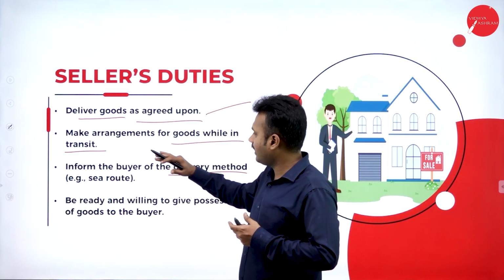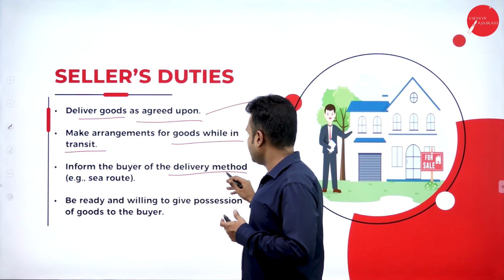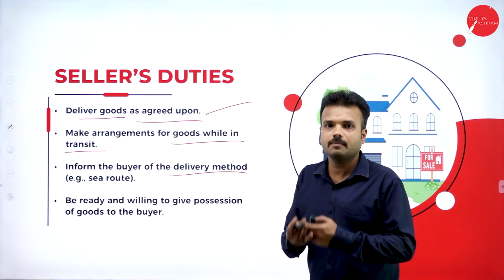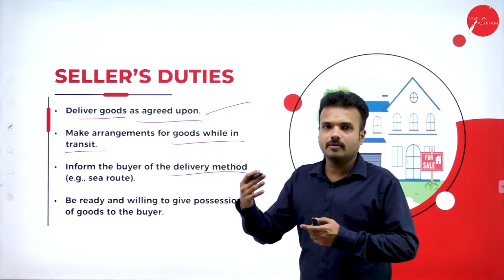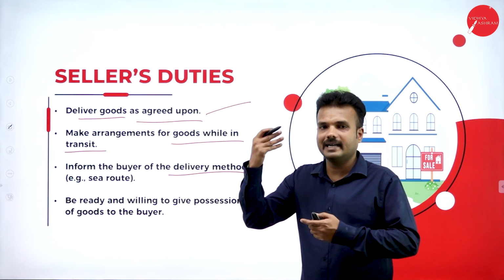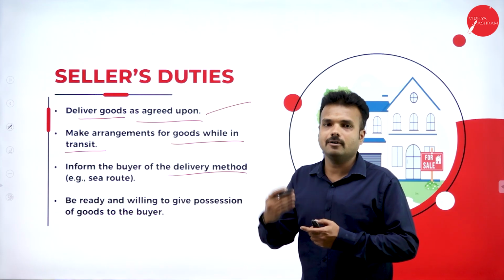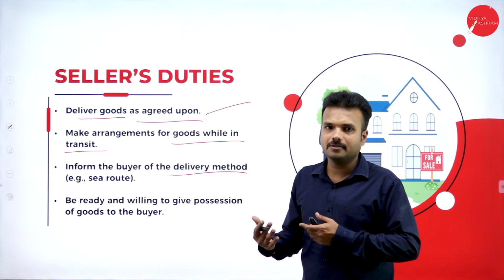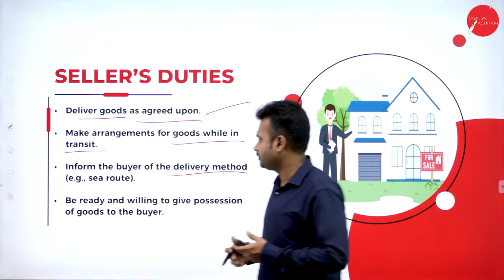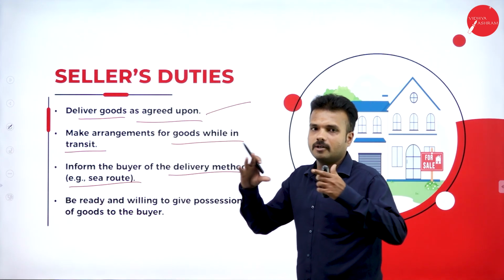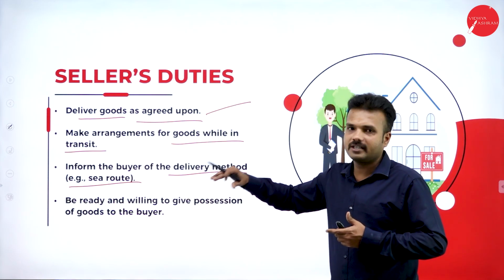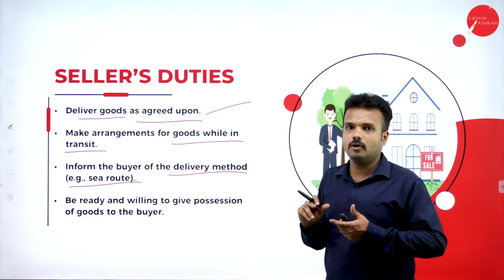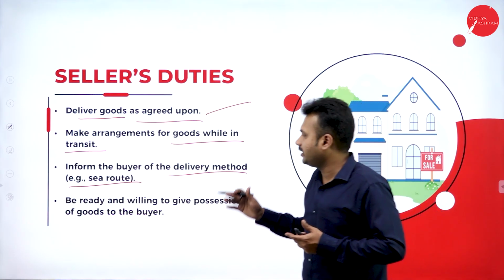So, inform the buyer about the delivery method. As I said, with Amazon India Private Limited, as soon as we order the product, it is going to show the date that it is going to be delivered and also the time, as well as the mode of delivery. So how it is going to be delivered, in the case of a big product, whether it is by road, whether it is going to come by flight, whether it is going to be delivered by train or any kind of automobile. They are going to specify.